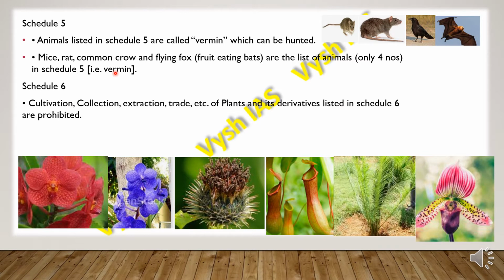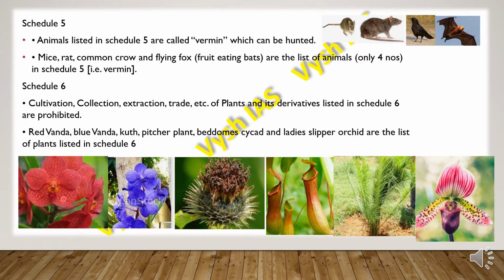Schedule 6: cultivation, collection, extraction, then trade of plants and their derivatives which are listed in Schedule 6 are prohibited. The plants are red vanda, blue vanda, then we have the kut, the pitcher plant, the beddome cycad and the lady slipper orchid. So these are the plants listed in Schedule 6.